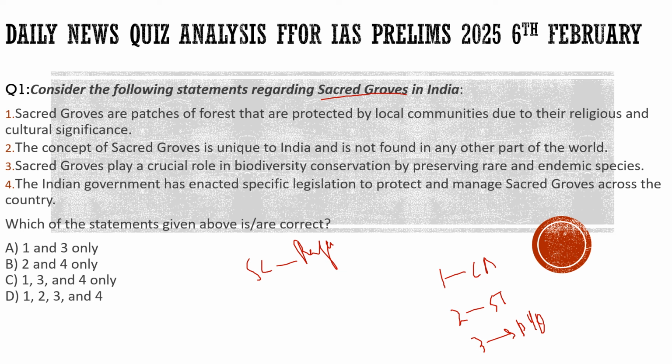So the Supreme Court here directed the Rajasthan government to notify all the sacred groves in Rajasthan as community reserves under the Wildlife Act of 1972, which was amended in 2002, where community reserves were added. With respect to sacred groves, we should know one thing: they come under the control of the local communities.